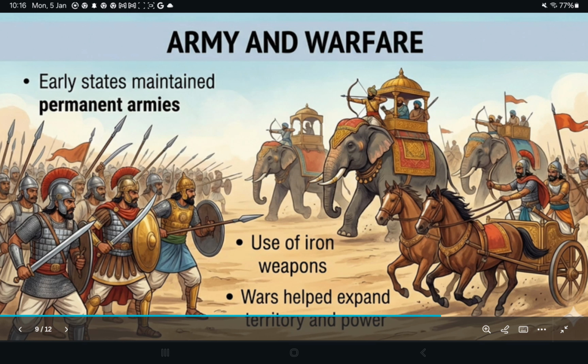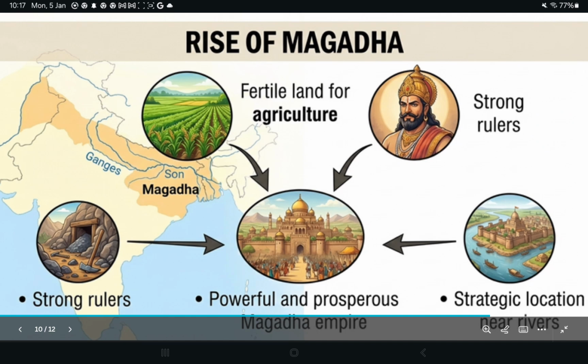Next, army and warfare. Permanent armies, iron weapons, wars were common to protect land and expand territory. But wars also caused suffering, so strong administration was needed. Rise of Magadha. Fertile land, good farming, iron weapons, strong rulers, and rivers helped transport.